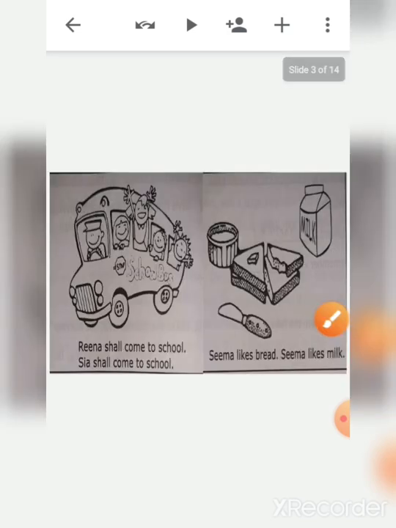Now look here, children. Two pictures are there, right? Let's see what is written in the first picture. Let's read out the first sentence. Reena shall come to school. Sia shall come to school. In the second picture, the sentence is Seema likes bread. Seema likes milk. These sentences individually are making sense, right?